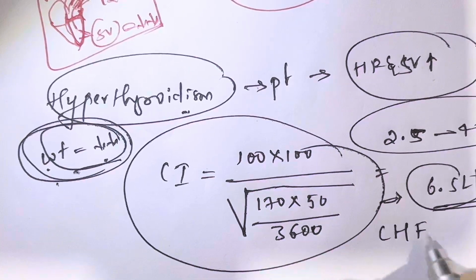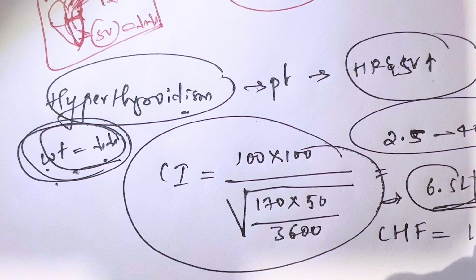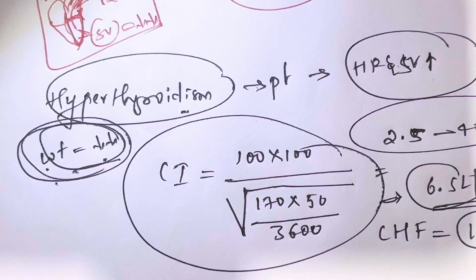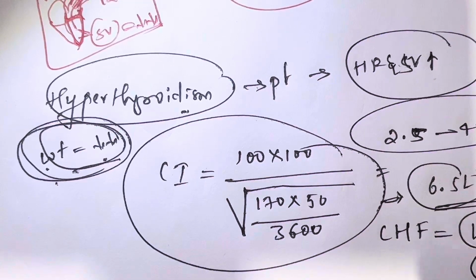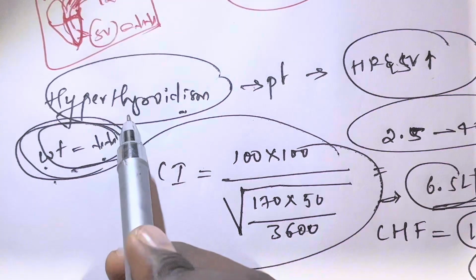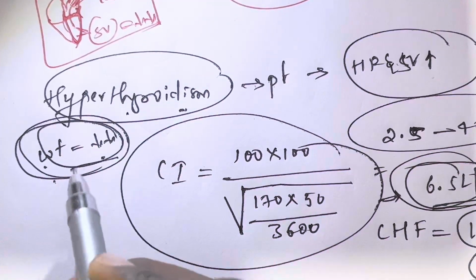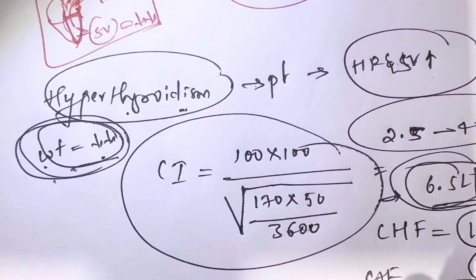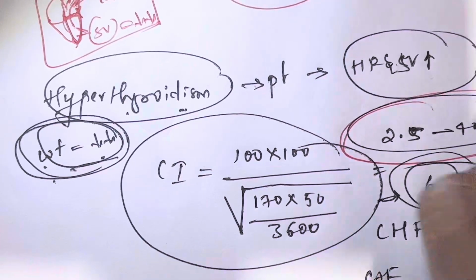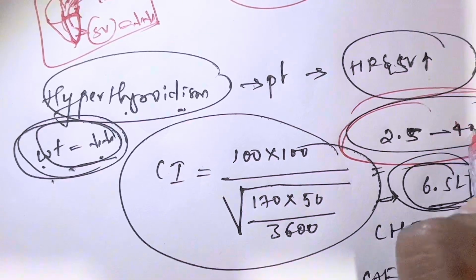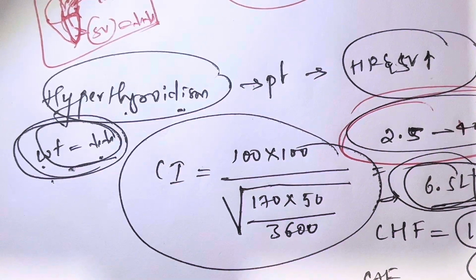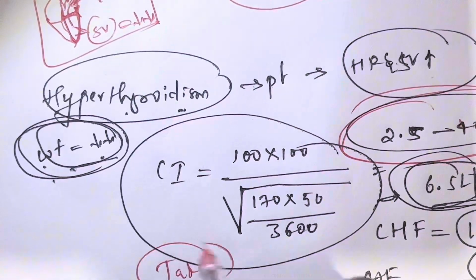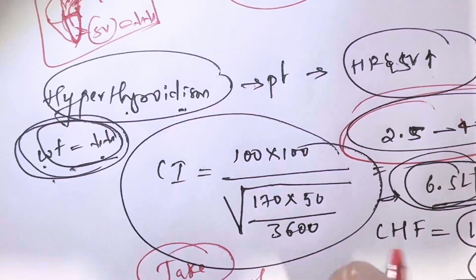In congestive heart failure it comes around 1.76 or 1.8, below the normal. Just remember, in hyperthyroidism it will increase, and in congestive heart failure it will decrease. The normal value is 2.5 to 4.0 liter per minute per meter square. I will keep all these notes, so take a screenshot if you need.